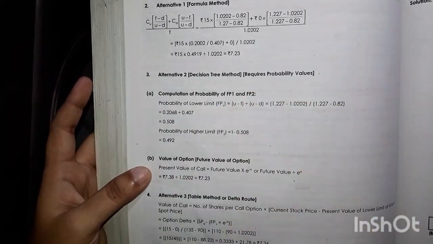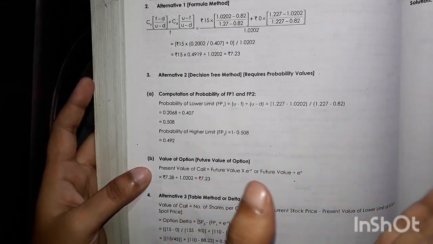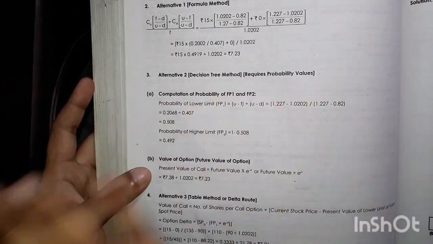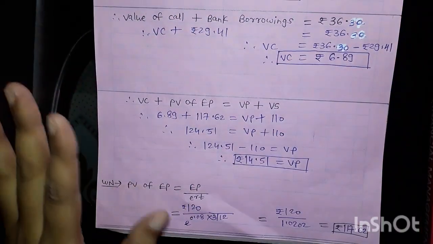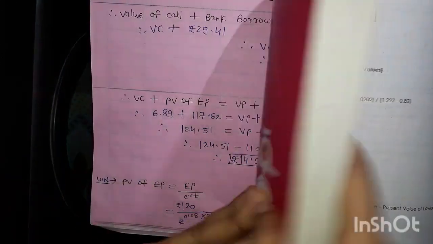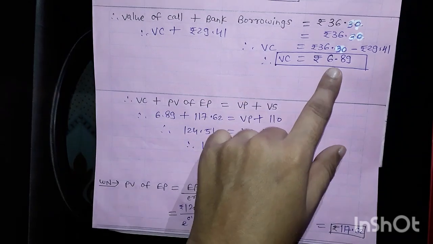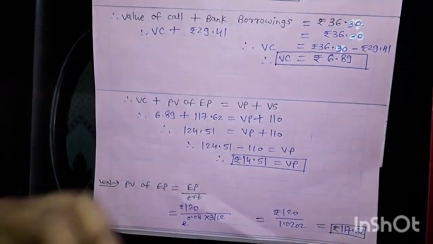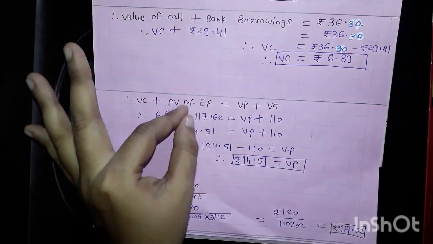Okay, a little bit of difference is there, and here they have not calculated the value for the put option, because in the question the value of the put option was not asked. We are just following the method, so that's why we have calculated it. They have calculated only the value of a call option, which was asked in the question. So following the same steps as in illustration number 32, I am getting the answer 6.89, right?